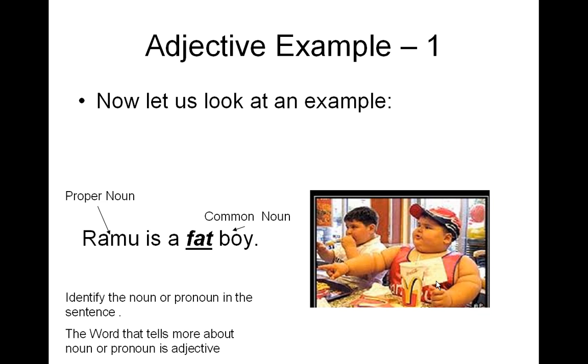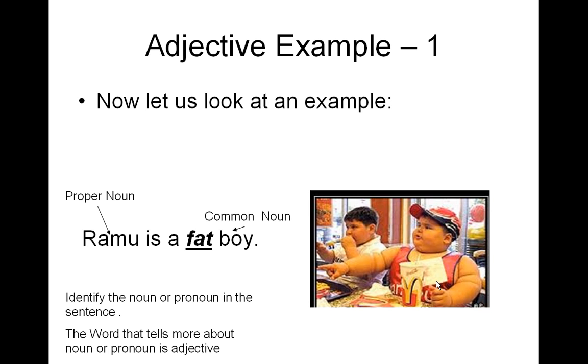Hence, the important thing here is to understand which word tells us more about the noun. In this case, which word tells us what kind of a boy Ramu is? That word is fat, right? It gives us an impression that Ramu is a fat boy. So we have a picture in mind, that Ramu is a real fat kind of a guy. So the word fat here is the one that tells us more about the noun, hence that is the adjective.